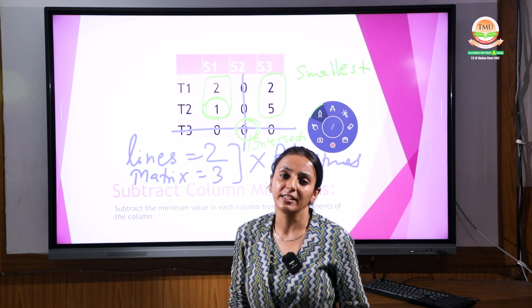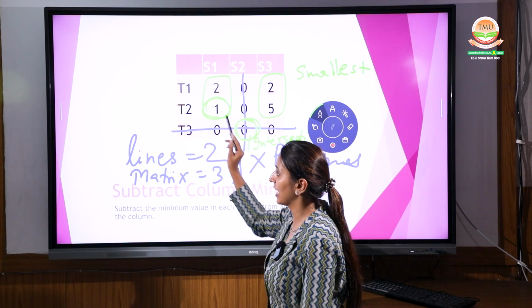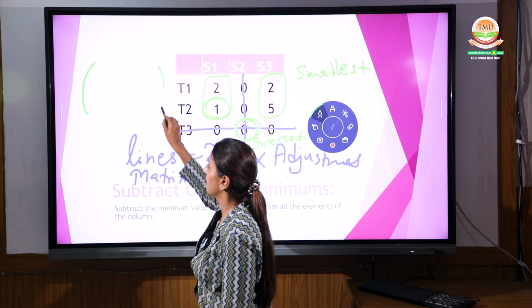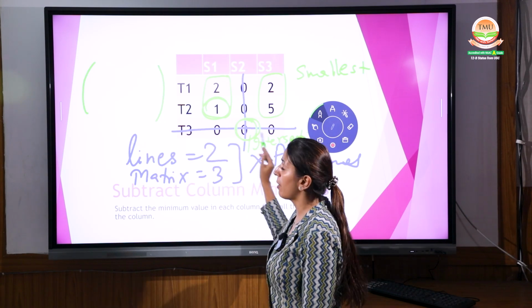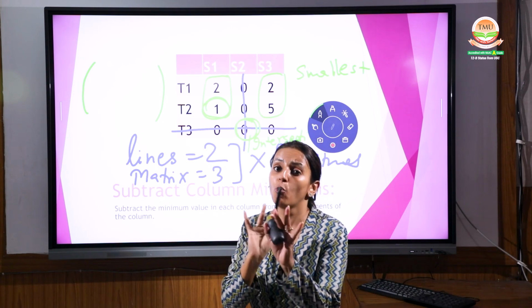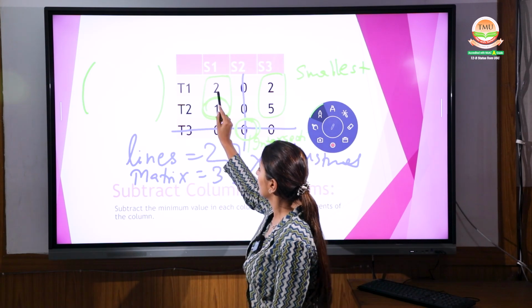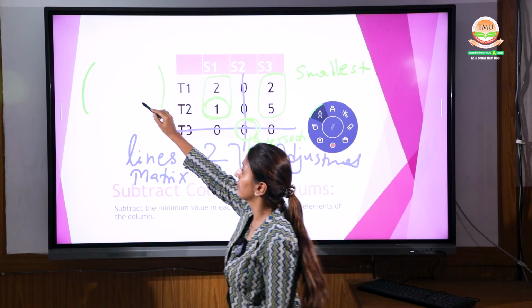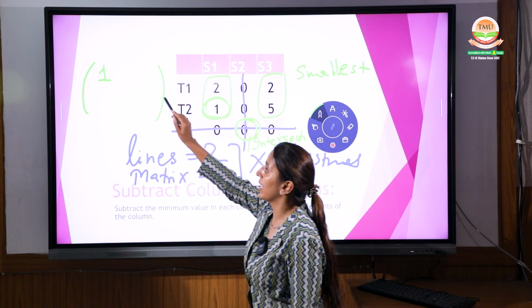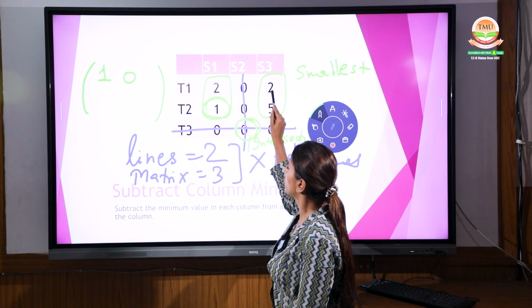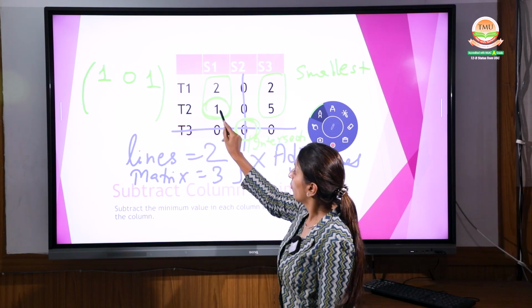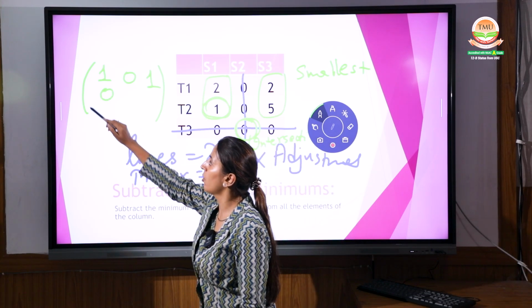Add it at the intersecting point. Hope you are able to do it. Shall I show you how? On the covered lines there is no need to do anything. Say 2 minus 1, then it will be 1. 0 remains 0. 2 minus 1, 1. 1 minus 1, 0.